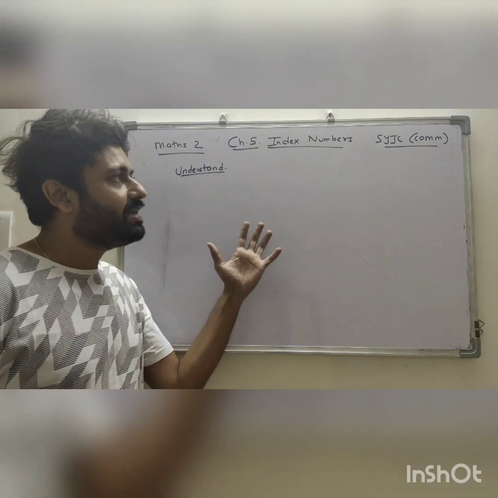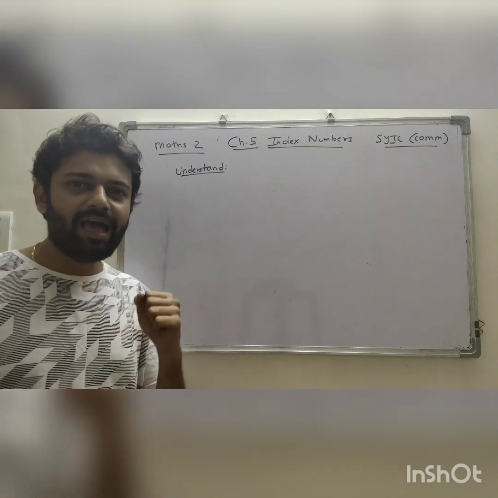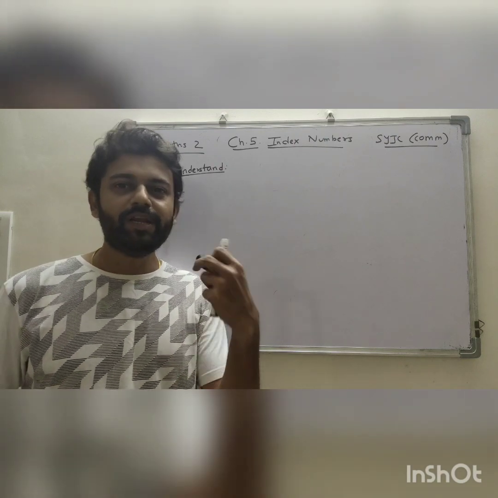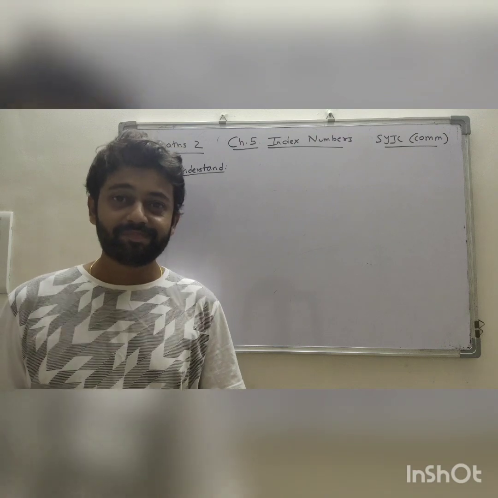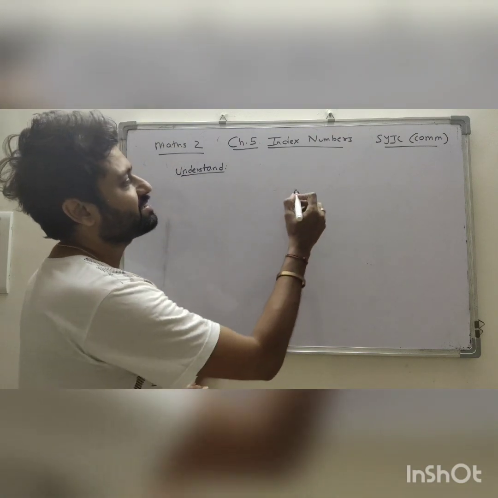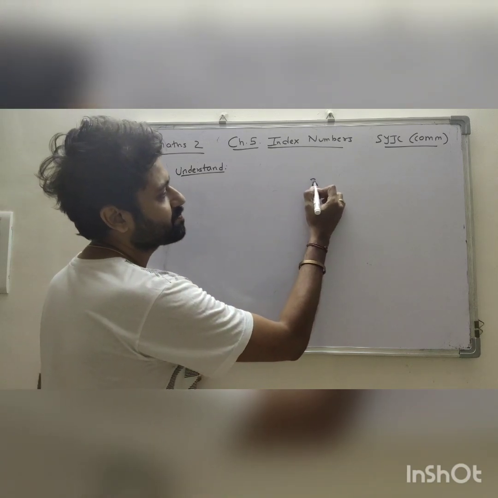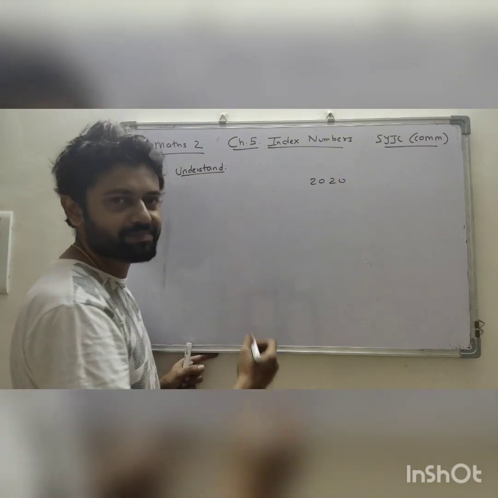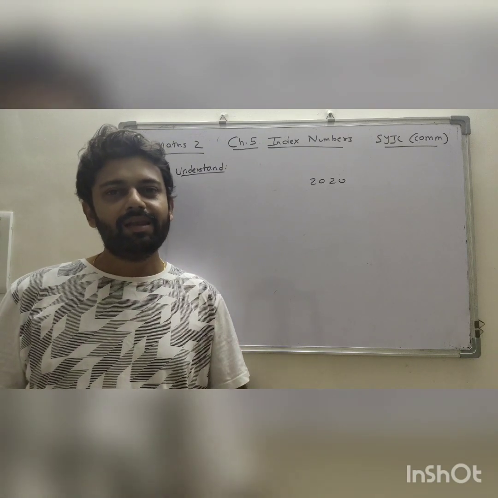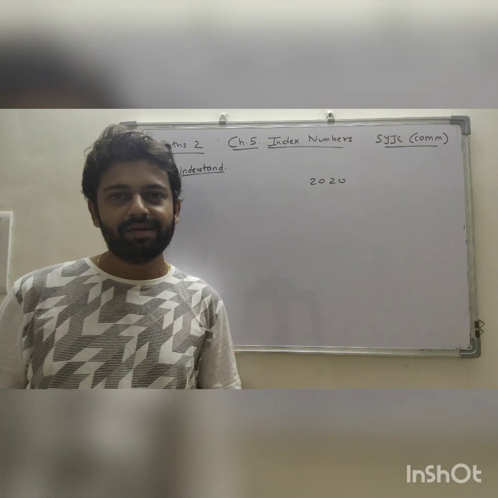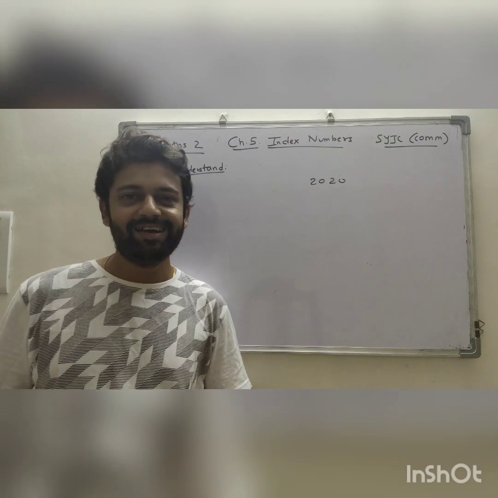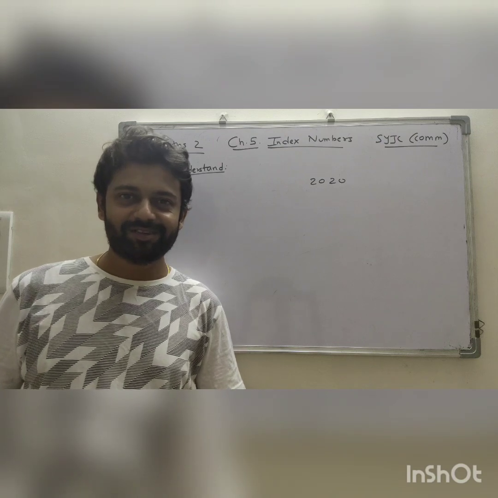To make you understand about index numbers, I have a short example to put in front of you. This year is 2020. Let's compare 2020 with a generation before.